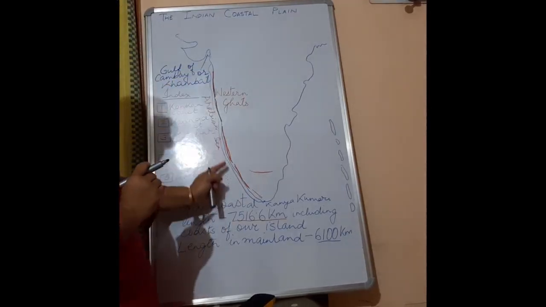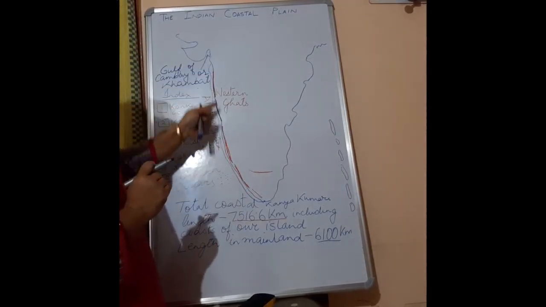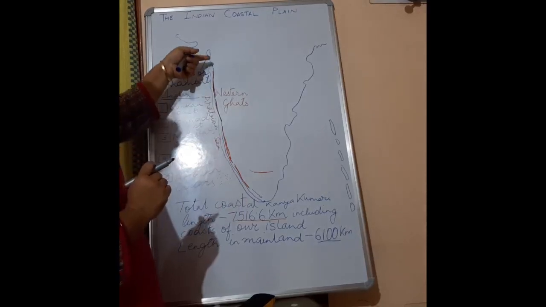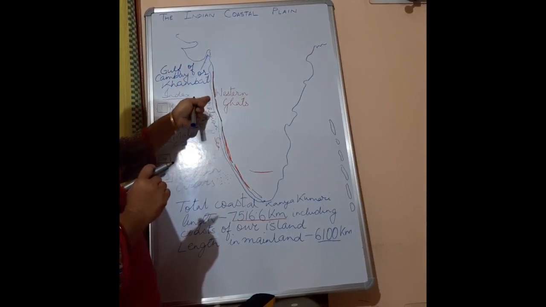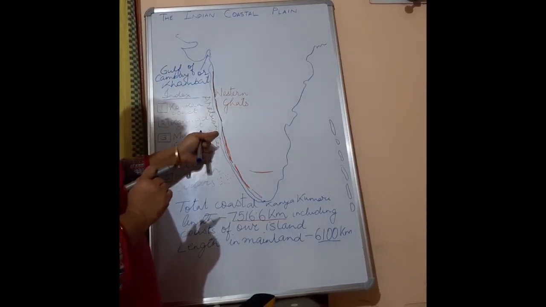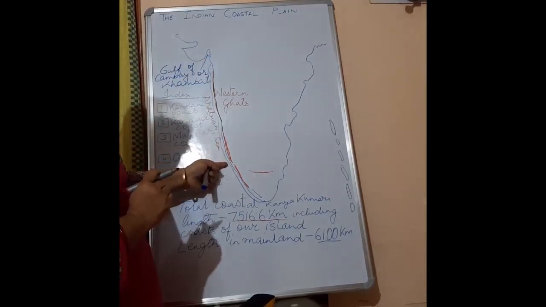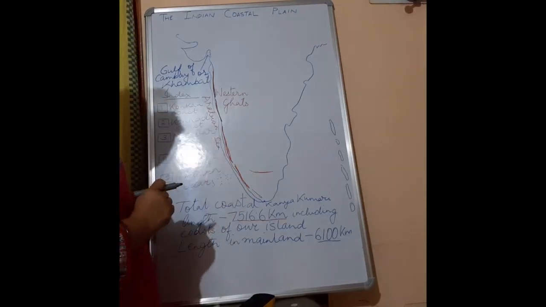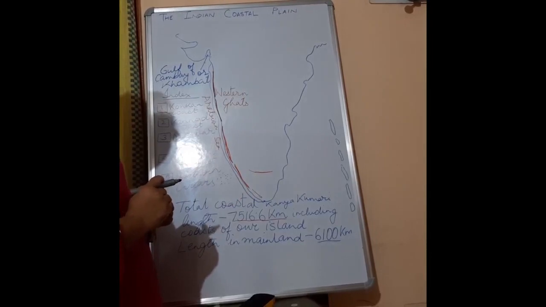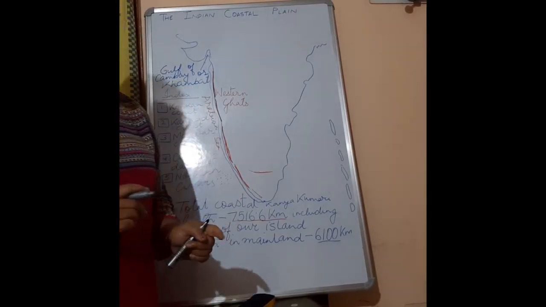It's a very narrow stretch of plain, but it extends long from nearly our Gujarat coast, covering the states of Maharashtra, Goa, Karnataka and our Kerala. And hence they are known by different names in different parts.